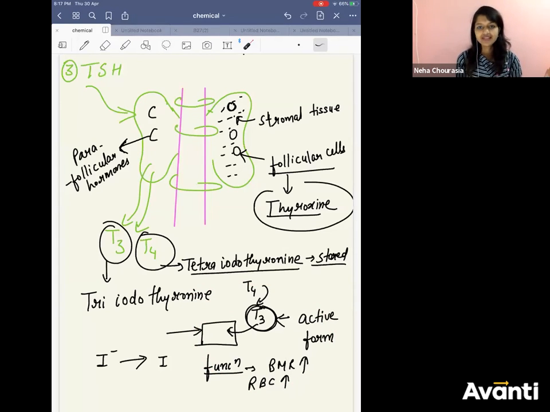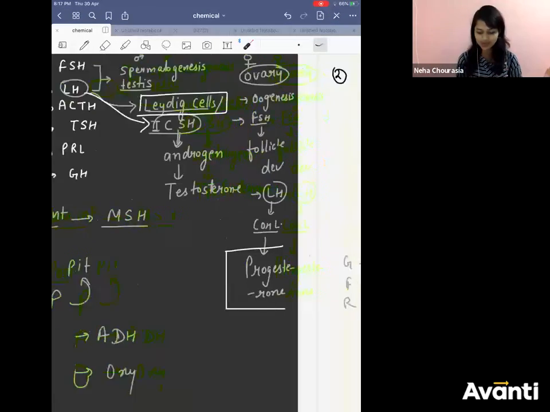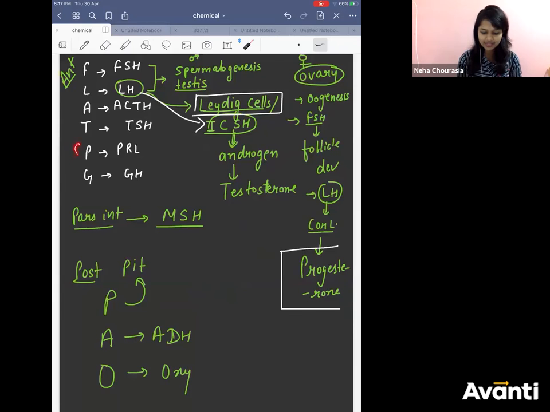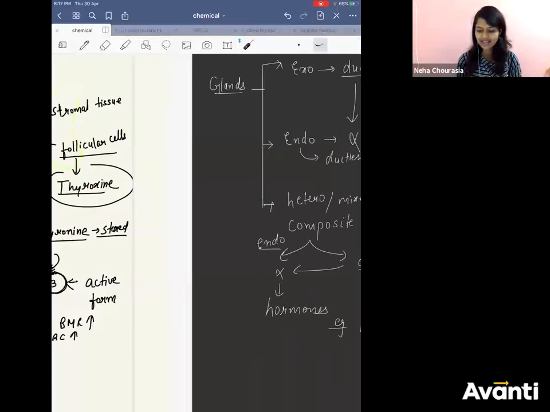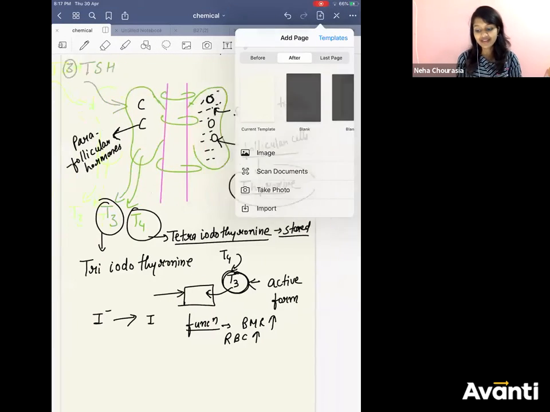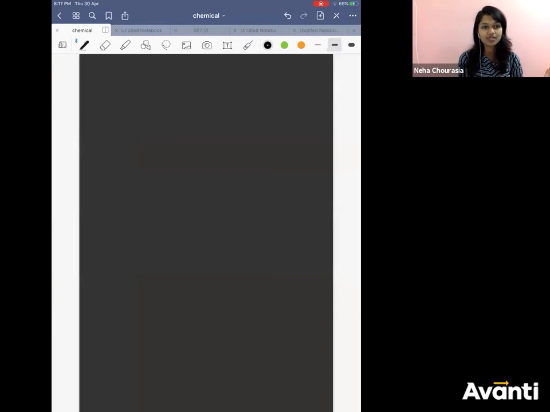Okay. There are disorders also. Disorders we will see in the end. We have not seen any disorders yet. We are just seeing the hormones and their effects. Next, one more we will discuss, prolactin, or we can discuss both also, prolactin and growth hormone. For prolactin, nothing much is there. I have already explained it when I was talking about this hormone.